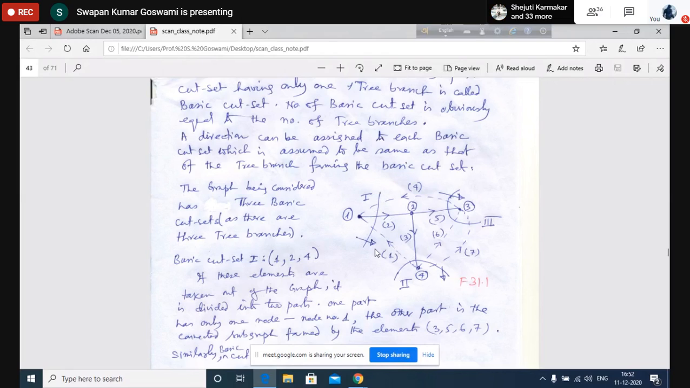The network is divided into two subgraphs. In one subgraph, there is only one node, node 1. In the other subgraph, there are elements 3, 5, 6, and 7, along with the associated nodes. Is it clear? So we can say that 1, 2, and 4 together is a cut set. Is it clear?